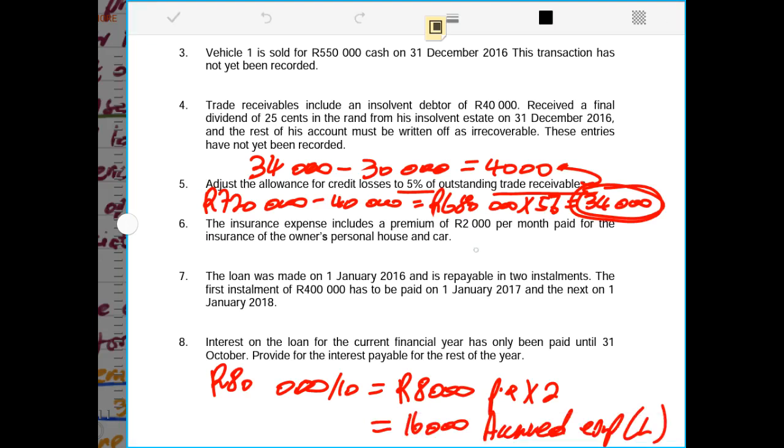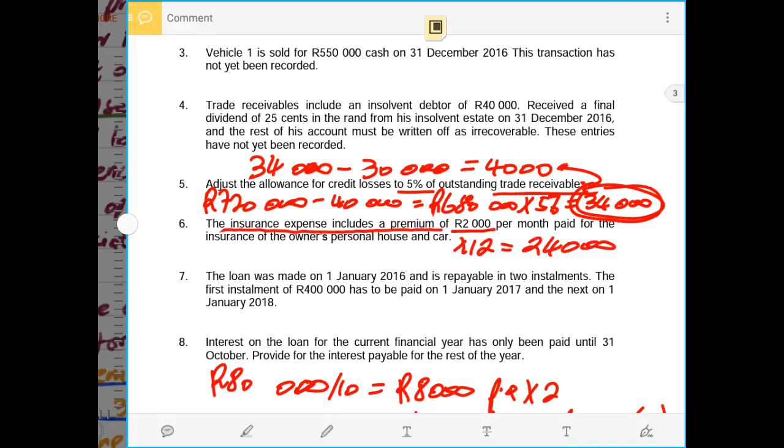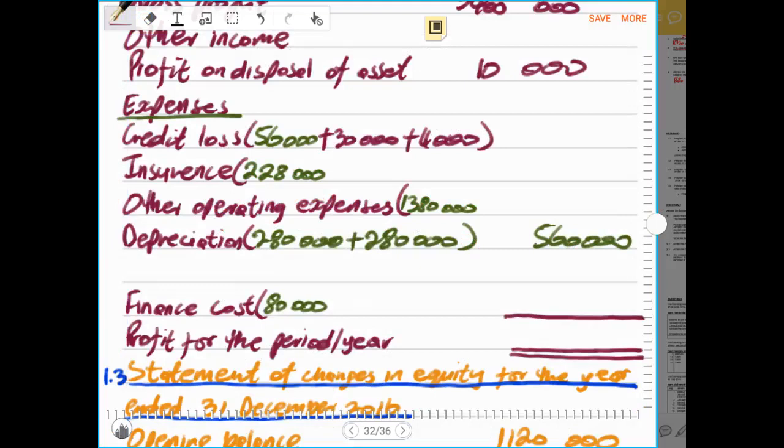And we said that this 2,000 is the amount of the drawings that must be multiplied by 12 to give us 24,000 rands. And they say this 2,000 is already included in the insurance expense account. So now it means our insurance is overstated by 24,000 rands of the amount for drawings that were made by the owner for his personal house and car.